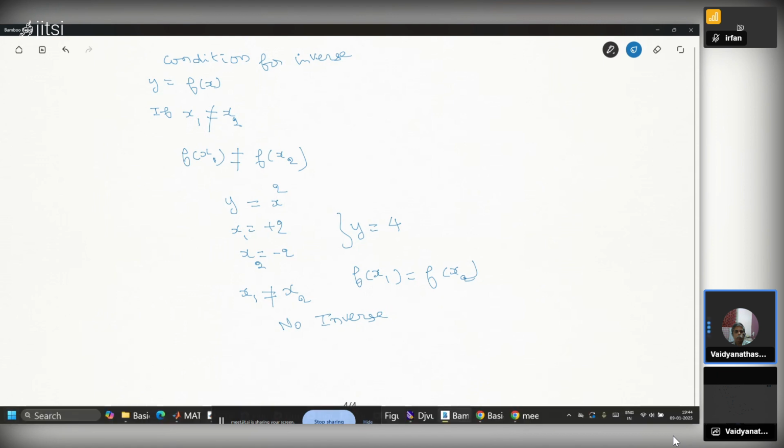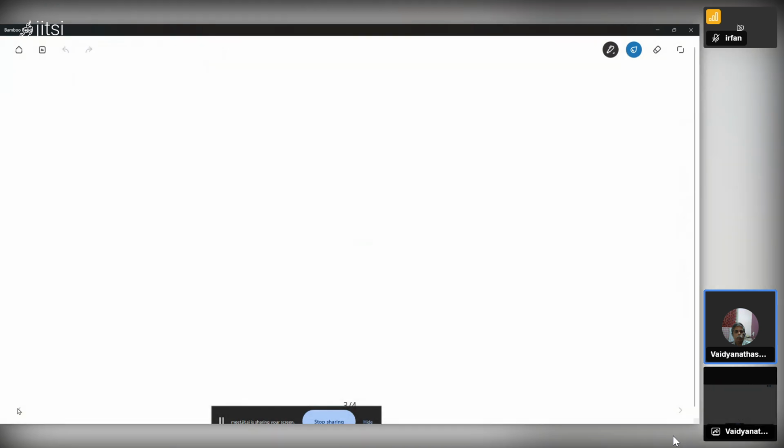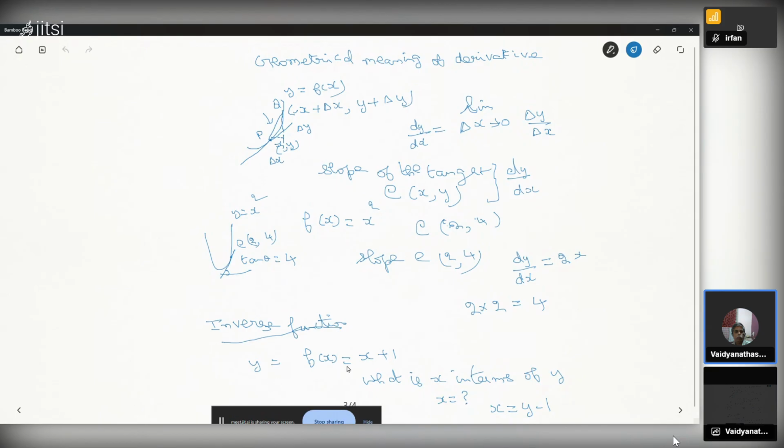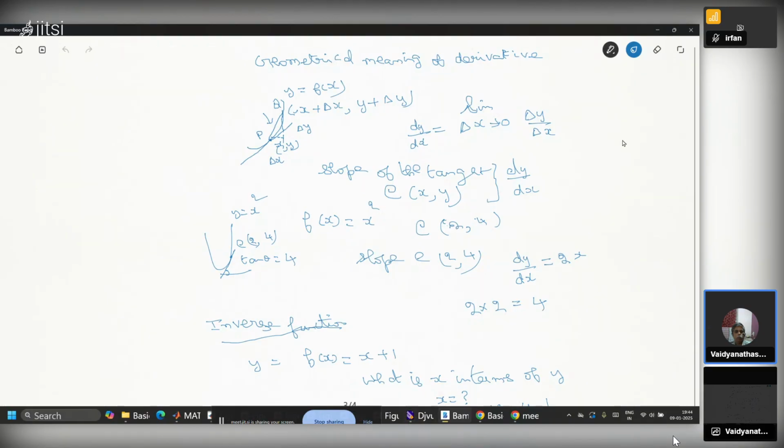Go to the previous example, y equal to x plus 1. Does it have an inverse? Yes. x equal to y minus 1 is the unique inverse. It exists. If x1 is not equal to x2, then x1 equal to y1 minus 1 and x2 equal to y2 minus 1. They are not equal. So the inverse exists, whereas for y equal to x square, the inverse does not exist.